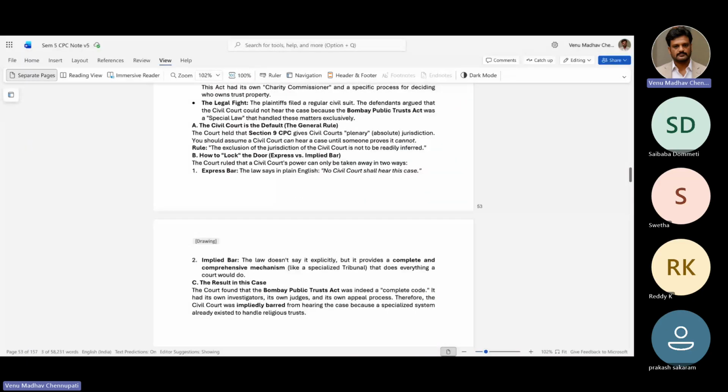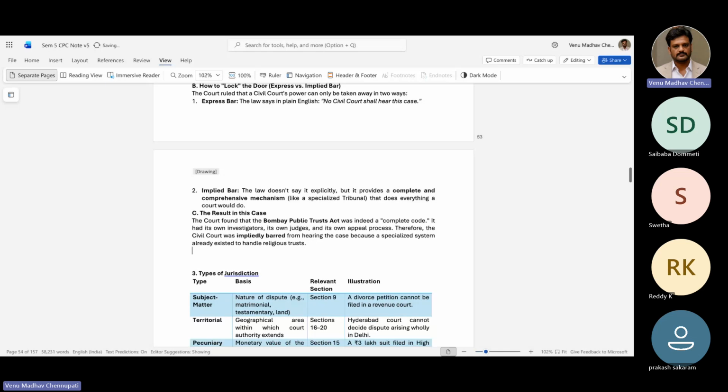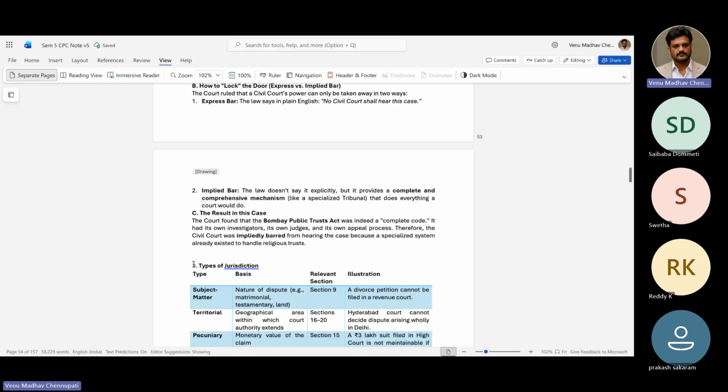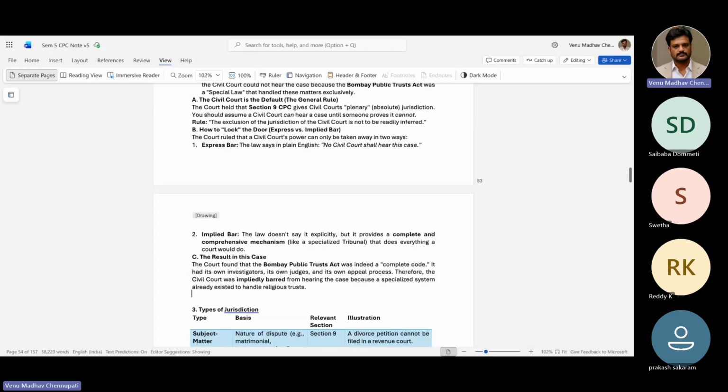So it is implied. What happened in this case is the court found that the Bombay Public Trust Act was indeed a complete code, so there is a specific express bar. So the civil court was barred from hearing the case because a specialized system already exists to handle religious trusts. So instead of section 9, under the Bombay Public Trust Act they had to fight this case.